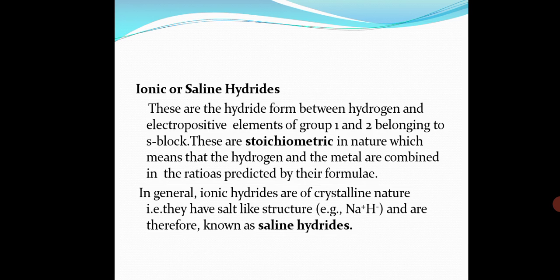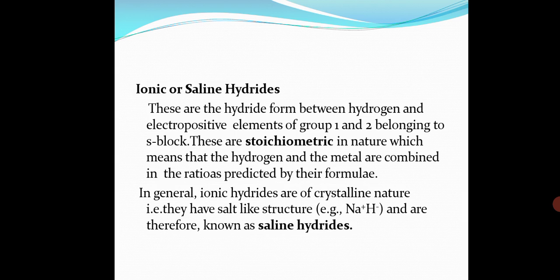Now coming to ionic or saline hydrides, these are the hydrides formed between hydrogen and electropositive elements of group 1 and 2 belonging to the s block. So s block elements, when they combine with hydrogen, like sodium, potassium, calcium, rubidium, cesium, form hydrides. These are stoichiometric in nature, which means that the hydrogen and the metal are combined in the ratio as predicted by their formula. That's it. They are symmetrical.